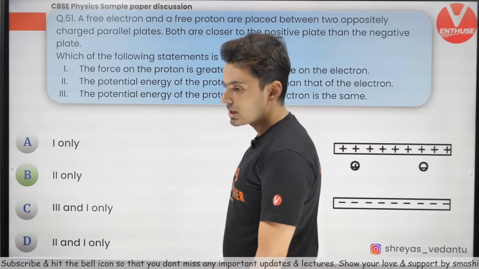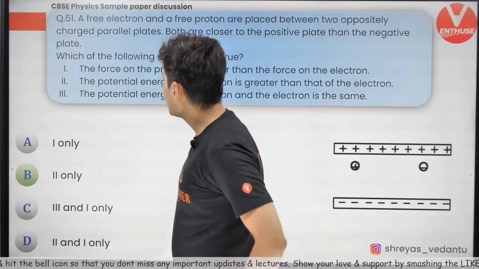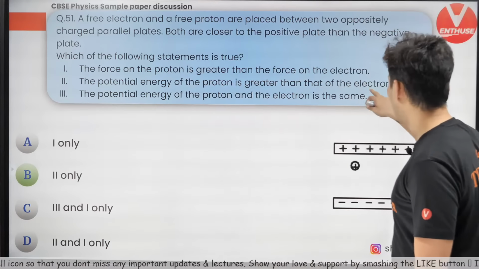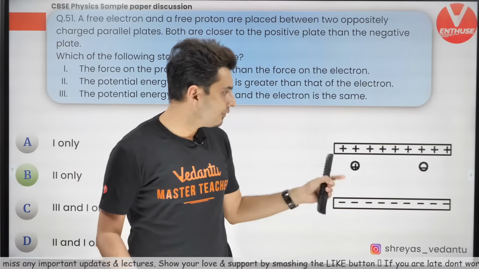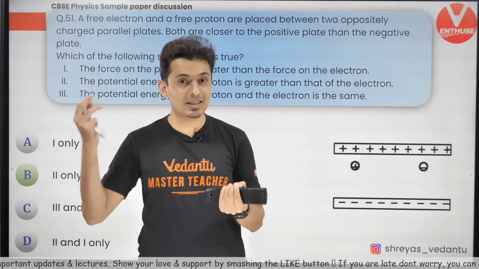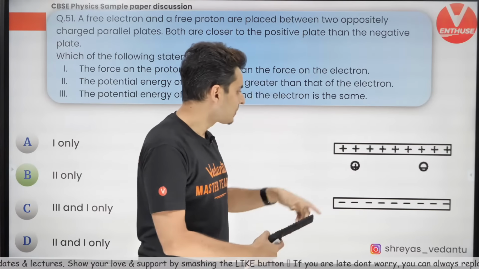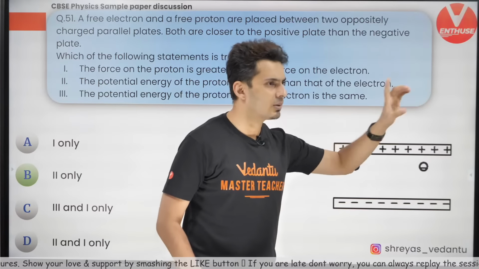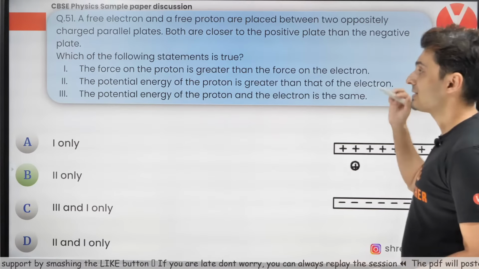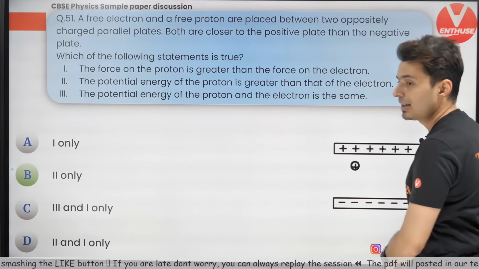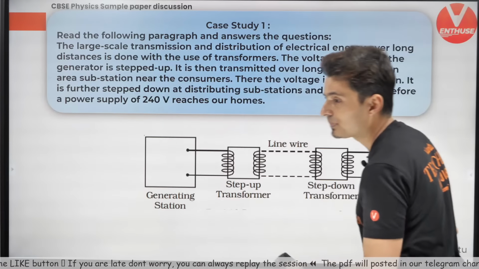Why is the force option incorrect? The force is not more. Proton and electron have the same charge magnitude, the same field is there, so force is charge into field. I just showed you. This force is this way, that force is that way. Directions are opposite, but the magnitude is the same. Hence they are same. So it is not greater. I hope that makes sense.